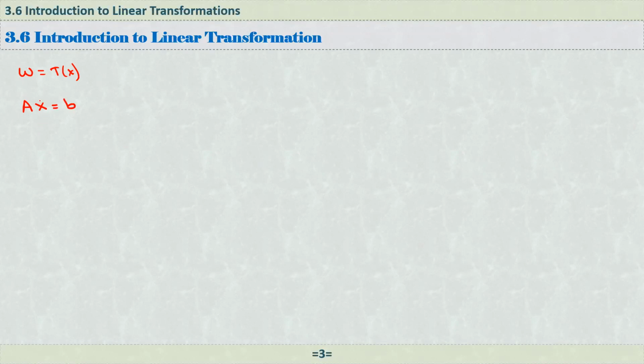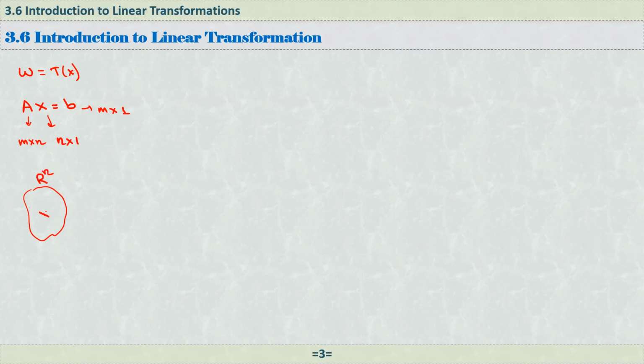What's going on here? Actually, we are just multiplying. If A is an M by N matrix, then X must be an N by 1 vector, and B must be an M by 1 vector. So using this matrix, we are picking a vector from n-dimensional space.